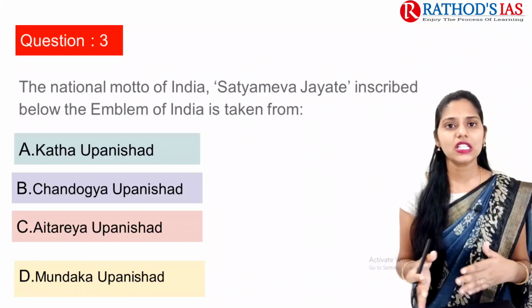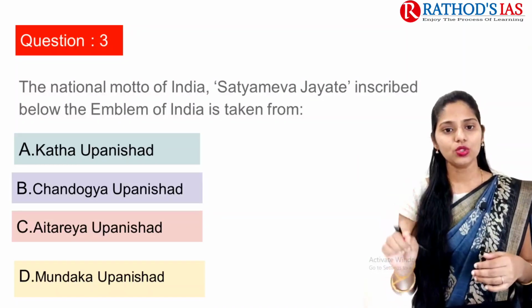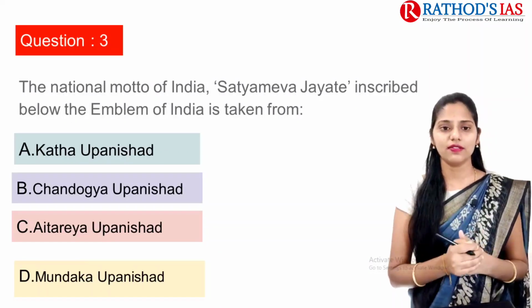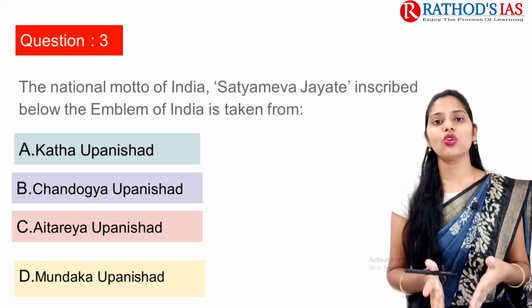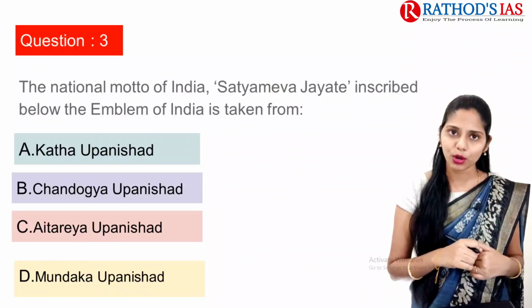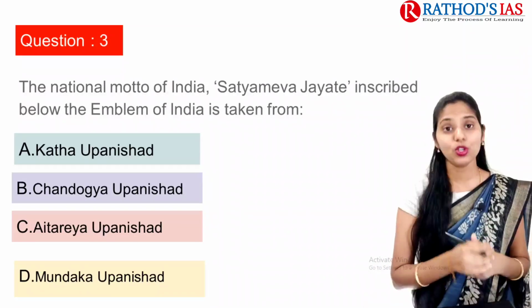So where can we see this Satyameva Jayate? The motto means true alone triumphs. This national motto of India, Satyameva Jayate, inscribed below our emblem of India, is present in the Mundaka Upanishad.